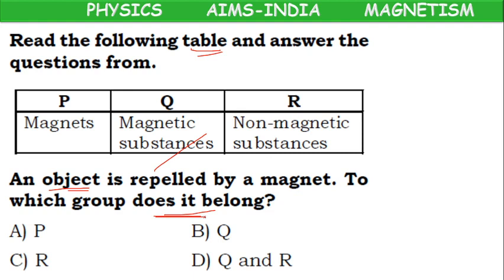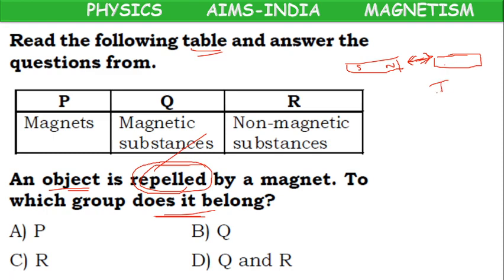To which group does it belong? Here the question is, we have taken an object that is repelled by a magnet. If you take a magnet with north and south poles, and keep any other object, what is happening to them? They are repelling each other.